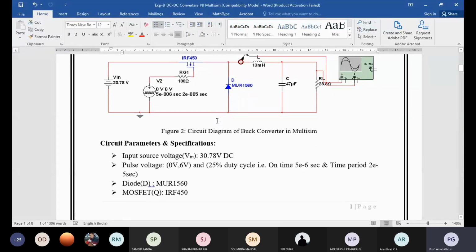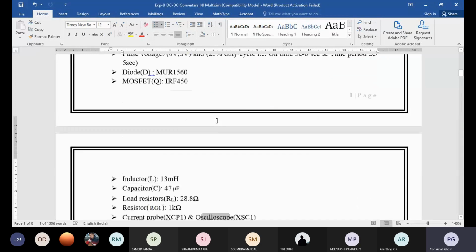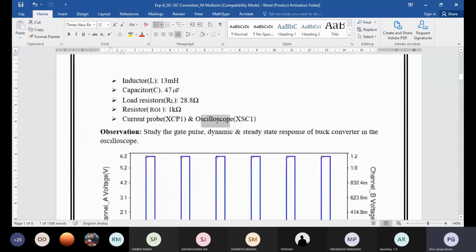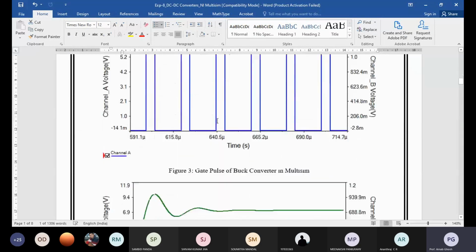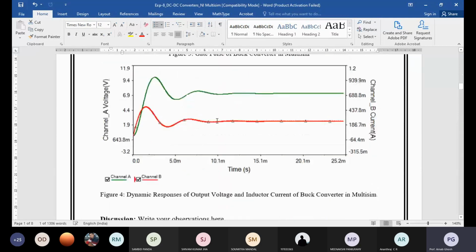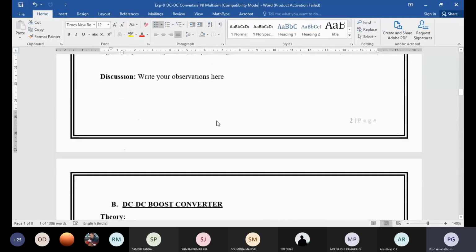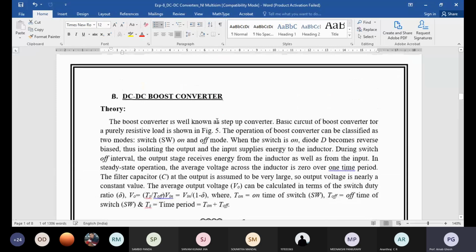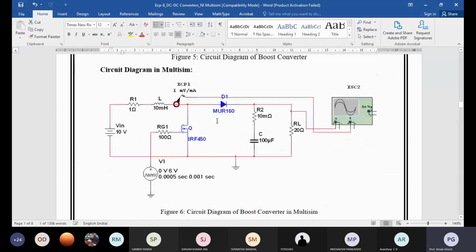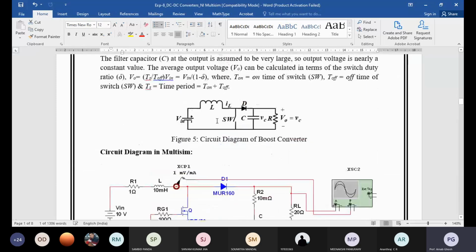So what happens when the switch is on? Current will be flowing through the switch and the inductor will be charged, and the diode will be in reverse bias, so no current will be flowing from the load side to the source side. What is the basic prerequisite for the boost converter? The capacitor must be initially charged. If it is not charged, it will not work.